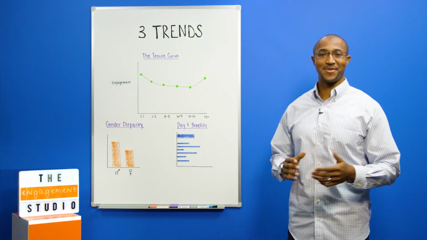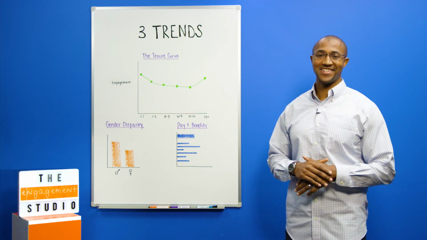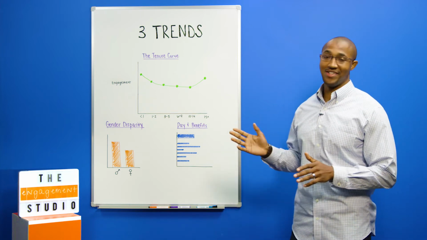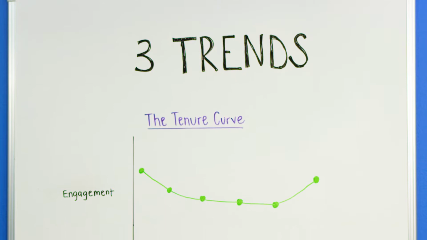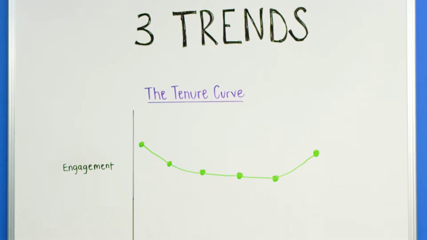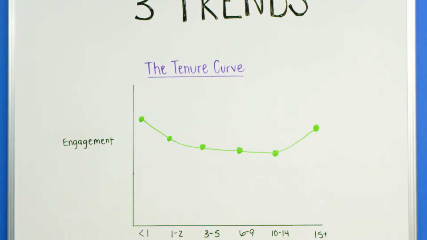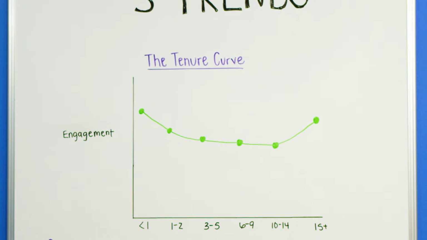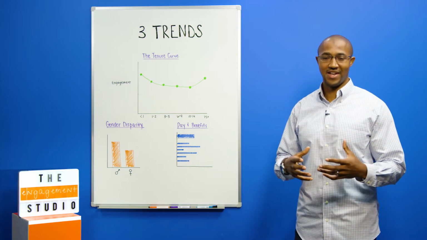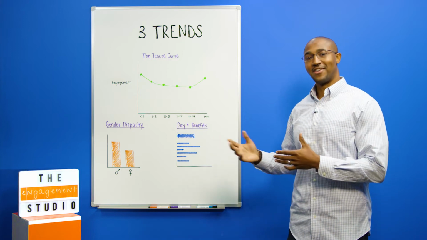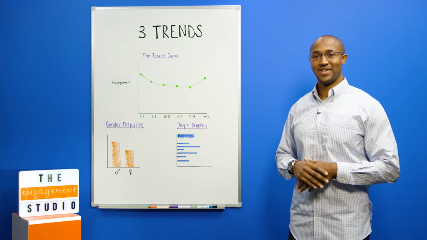I'm Anthony Edwards with the Insights team here at Quantum Workplace, and today we're going to walk through 3 trends we find in employee engagement data. The first is the tenure curve. Now this inverted bell curve is marked by our first tenure group being extremely high in favorability. If you think about it, this group is probably the most engaged and invested group within the organization. Their onboarding and optimism is high, and that plays out in how we look at favorability within this group.